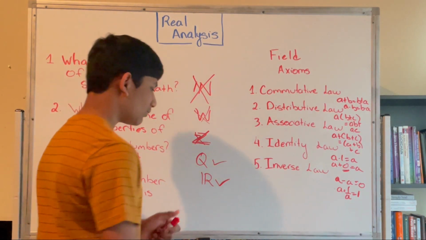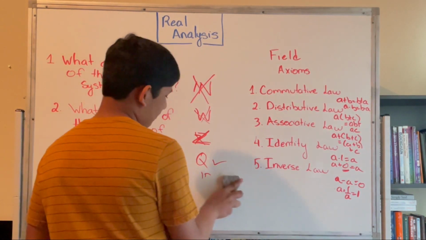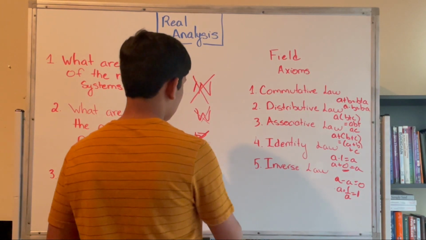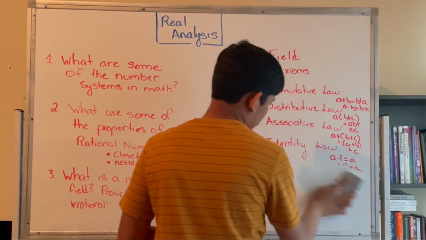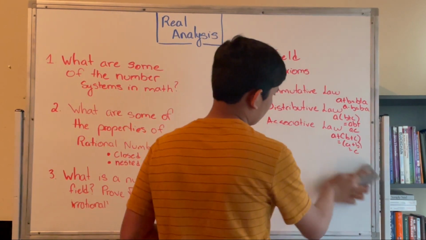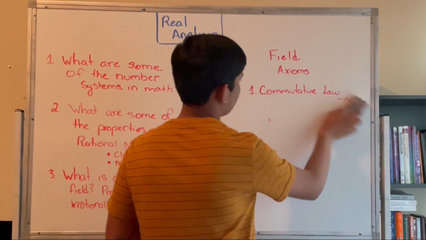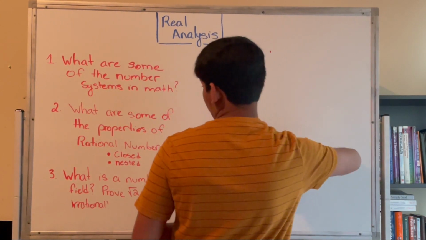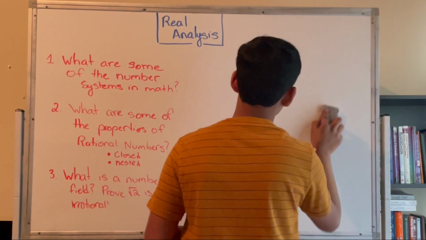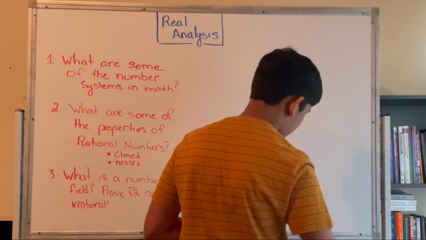Okay. Now that we've talked about that, let's move on to the most important part of the video, which is to prove that the square root of 2 is irrational. Okay.